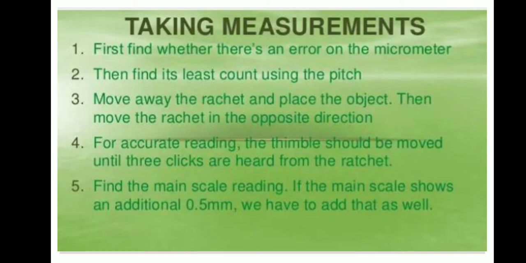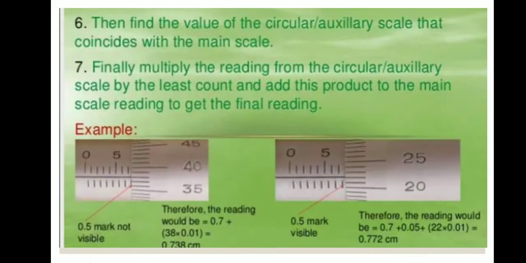Fifth point, find the main scale reading. If the main scale shows an additional 0.5 millimeter, we have to add that as well. Sixth point, find the value of the circular scale that coincides with the main scale. Seventh point, finally multiply the reading from the circular scale by the least count and add this product to the main scale reading to get the final reading.